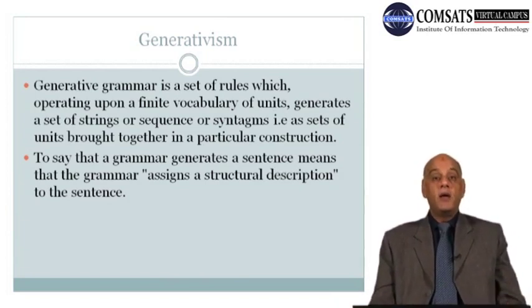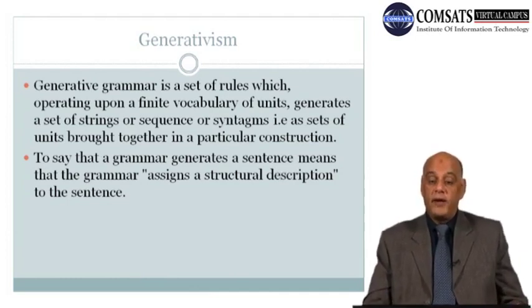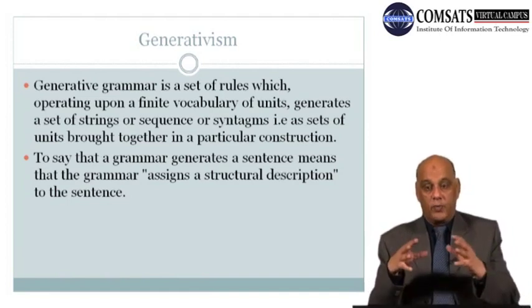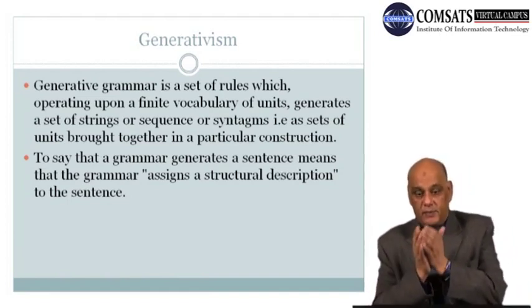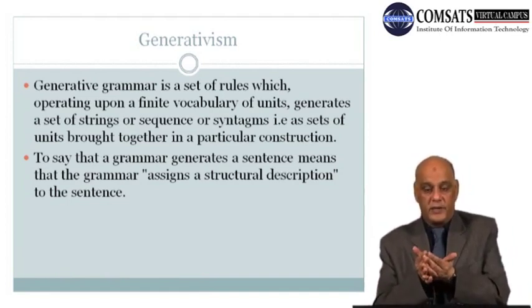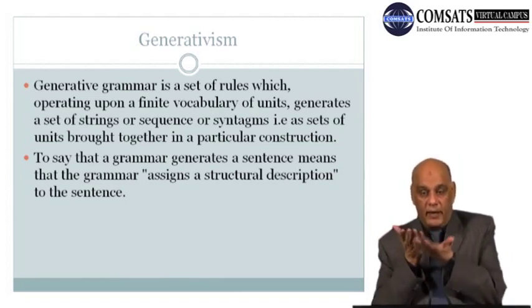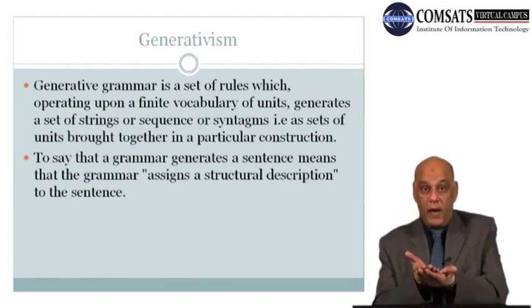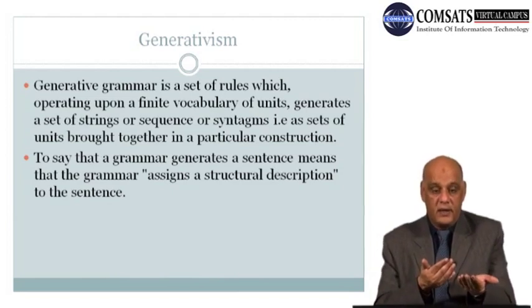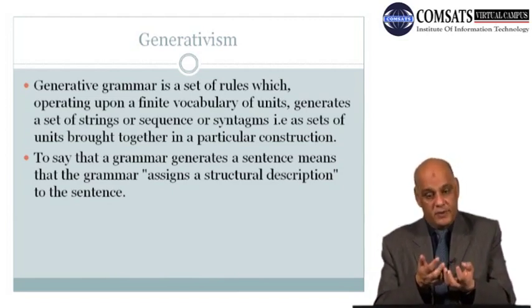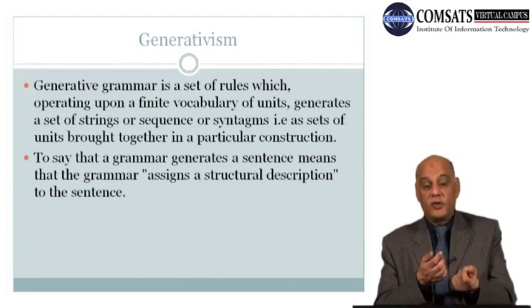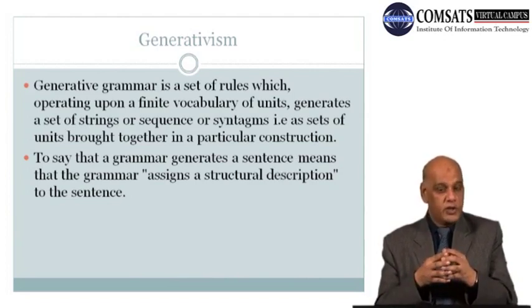So generative grammar is a set of rules which operates upon a finite vocabulary of units, upon certain specific vocabulary units, and then what happens? A set of strings or sequences or syntax, that is, a set of units brought together in a particular construction.